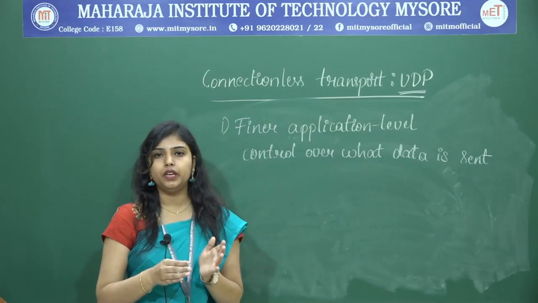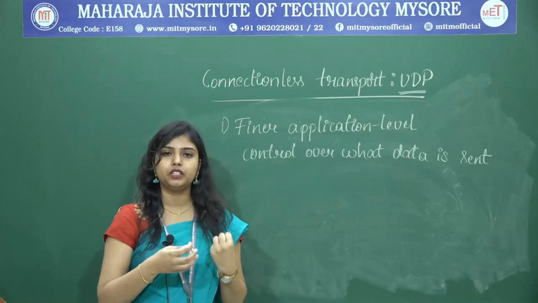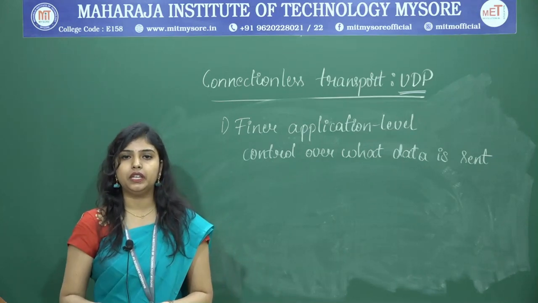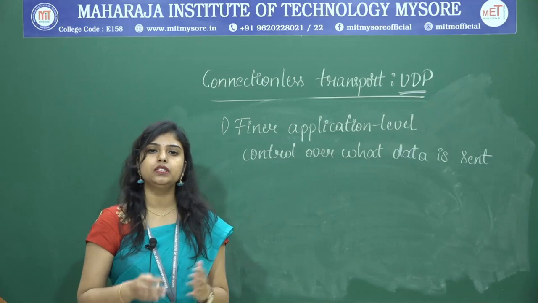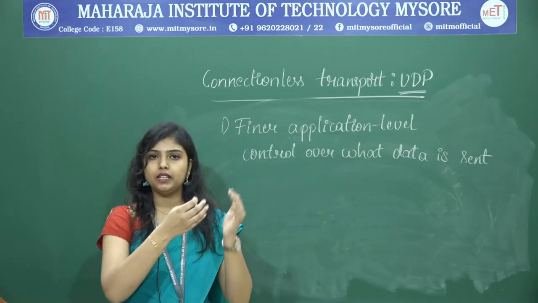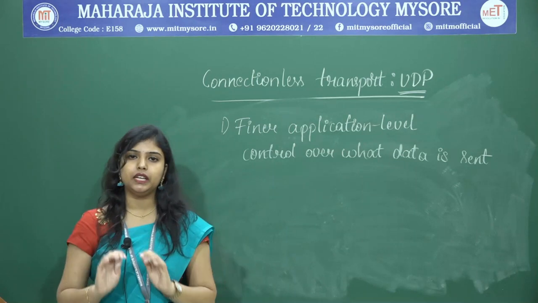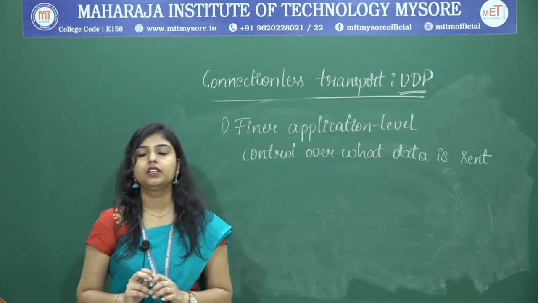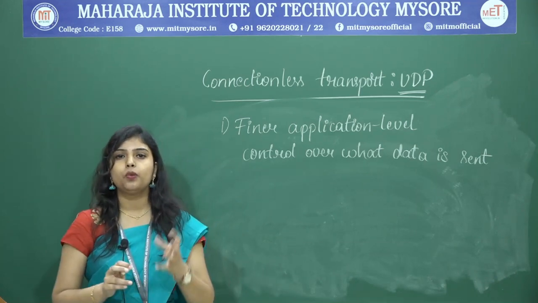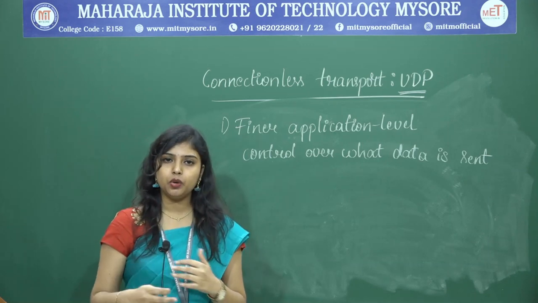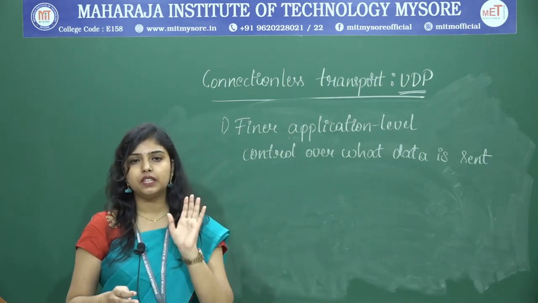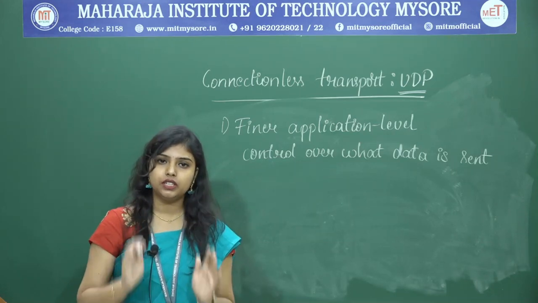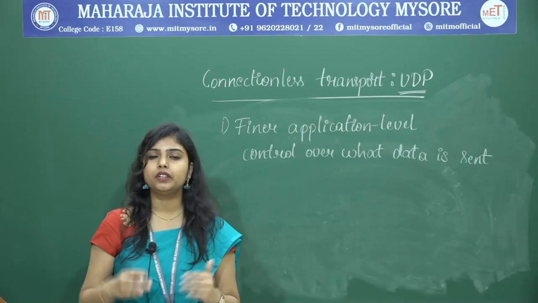As soon as UDP receives a message from the application layer or the upper layer, it will send the message to the layer beneath that, the network layer, without any delay, because it is not establishing any connection. But TCP uses congestion control. While receiving from the upper layer, if it is above the bandwidth, if the queue is full, it will try to stop the messages from being received. That means it does not want the network to be congested or traffic jammed.